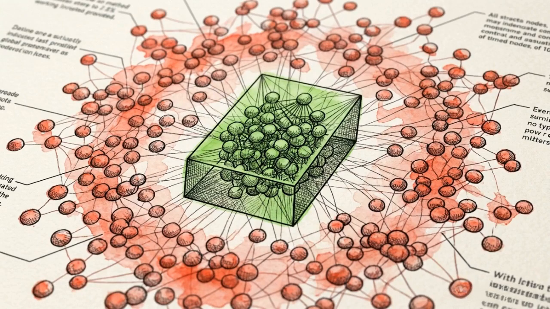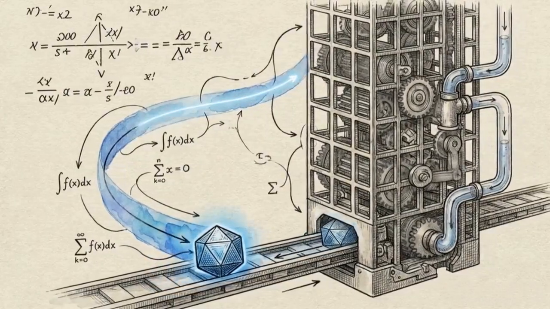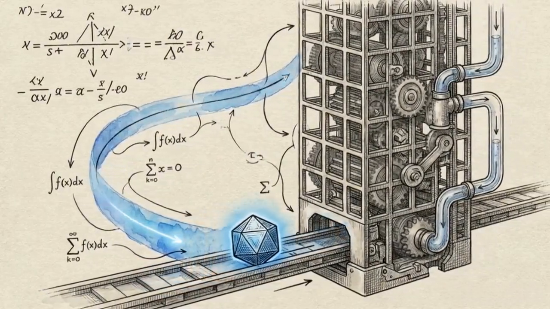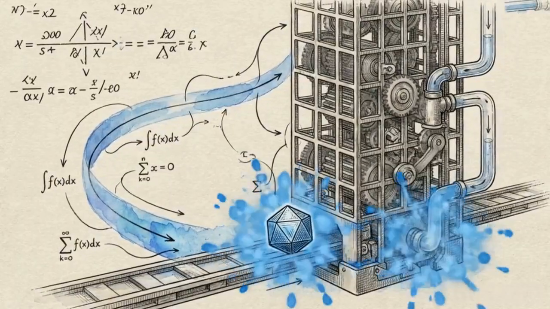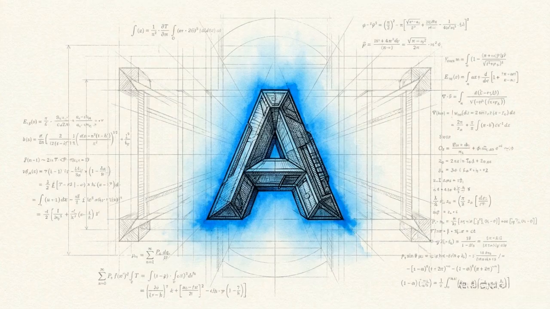Once the tokens have passed through these attention layers, the model has one objective: calculate the probability of the very next token. It outputs that single token, feeds it back into the context window, and starts the entire looping calculation over again to guess the next one. The system has no vision of the final sentence it is writing. It is simply predicting the next most likely chunk of text in a mathematical vacuum.